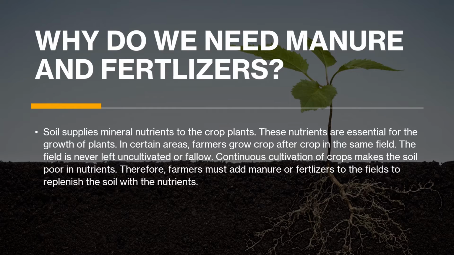The field is never left uncultivated or fallow. So, continuous cultivation of crops makes the soil poor in nutrients because the plants continuously take the nutrients present in the soil. Therefore, farmers have to add manure or fertilizers to the field so that the soil is replenished with nutrients so that again the plants can use them.